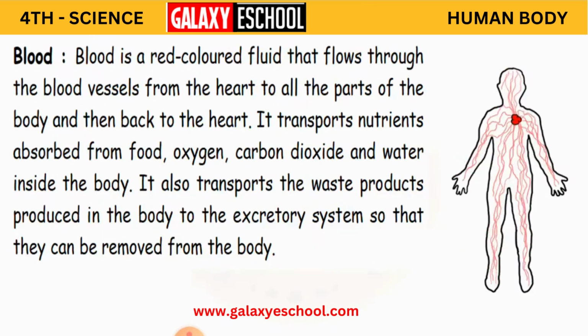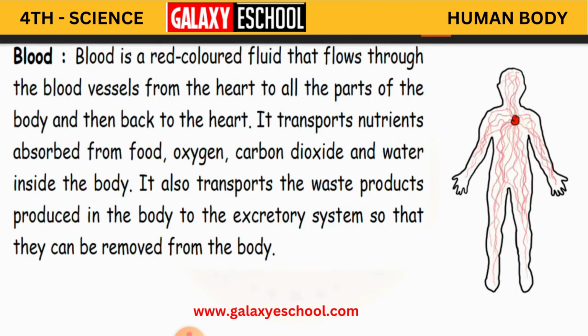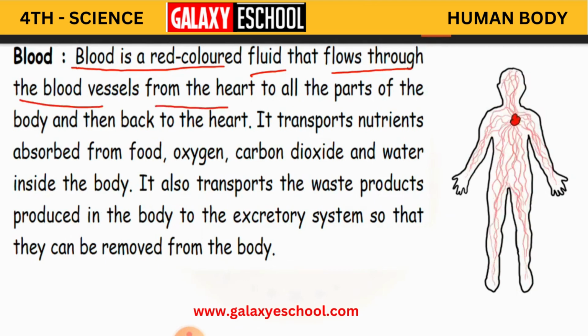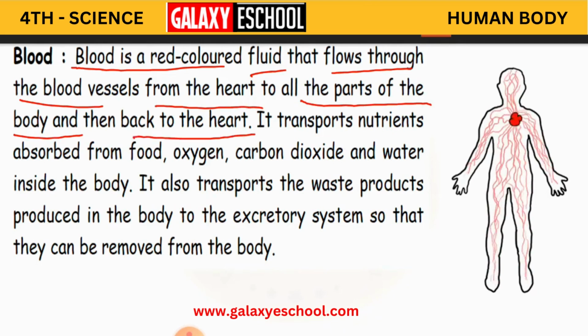So is it clear children? Yes. Now what does this blood do? Blood is a red colored fluid that flows through the blood vessels from the heart to all the parts of the body and then back to the heart. See here, you can see in the picture how blood is supplied to every part of the body.